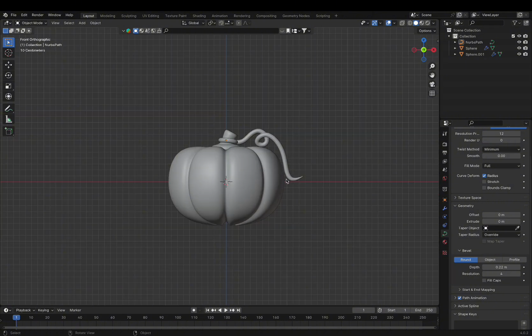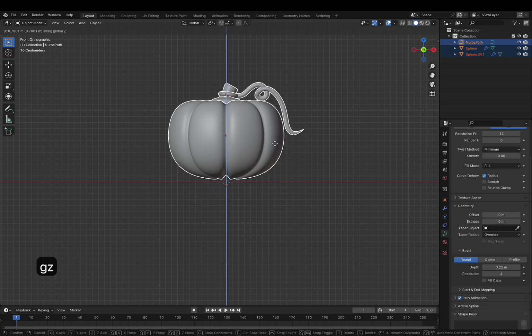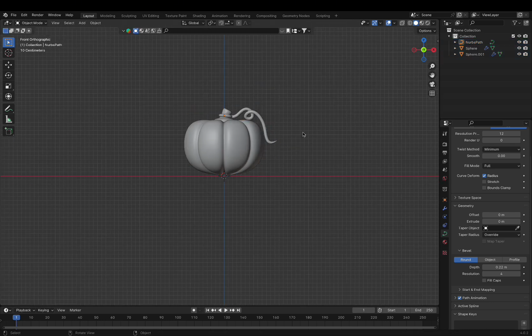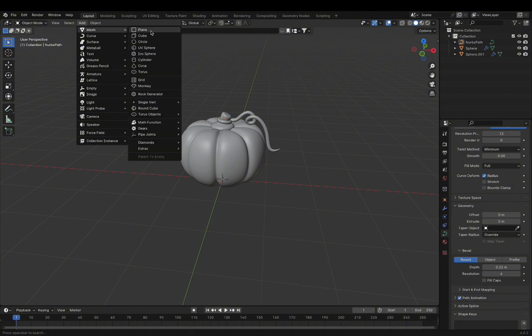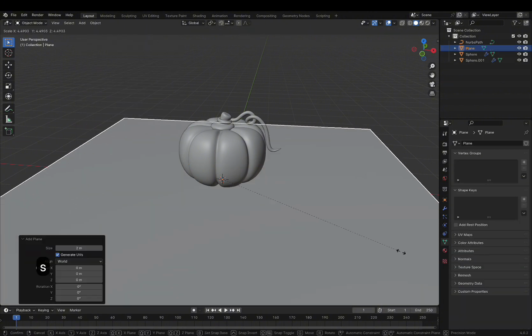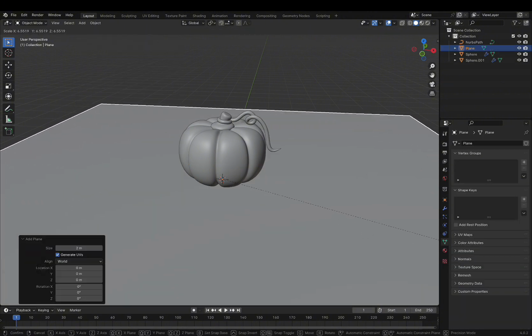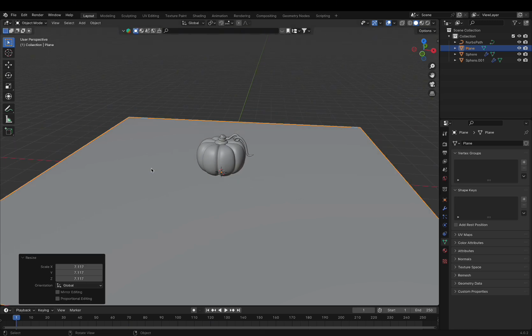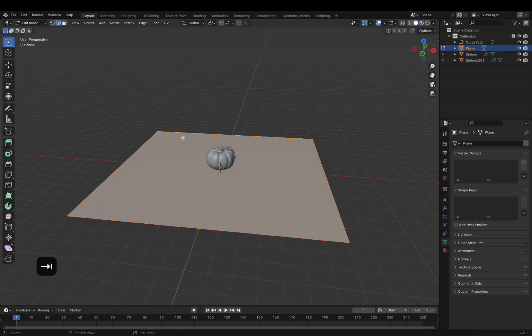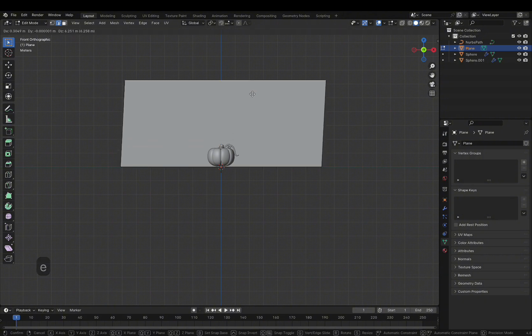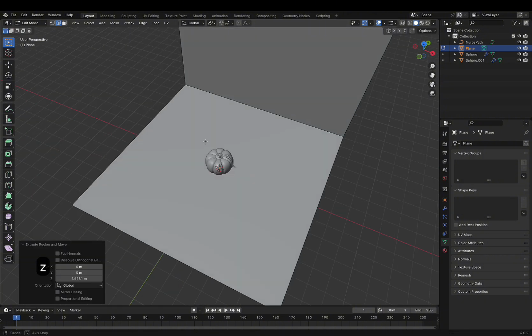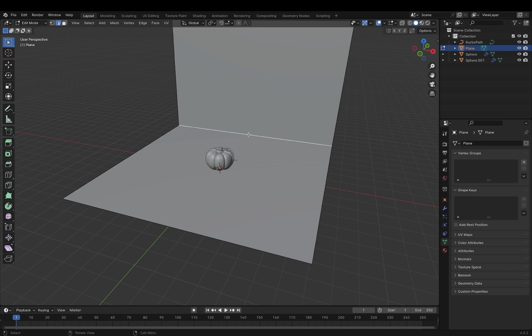Switch to top view, clear everything, raise it a little, and now let's add a plane for the background. Enter Edit Mode, select this edge, switch to front view, extrude along the Z-axis, and select this edge, use Command+B to subdivide, apply Shade Smooth.